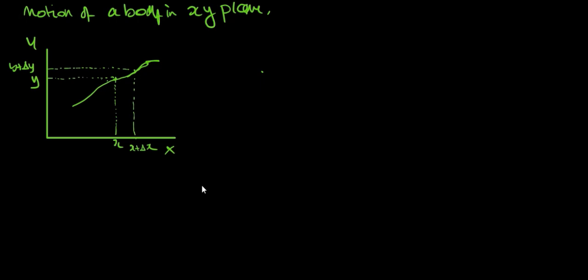If I were to calculate the displacement here, let's say this point is from A to B. So displacement r will be equal to vector AB. If I draw AC, let's say this is the point C, that will be AC vector plus BC vector.